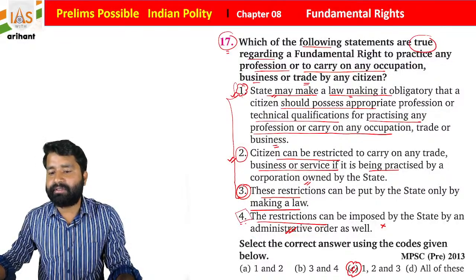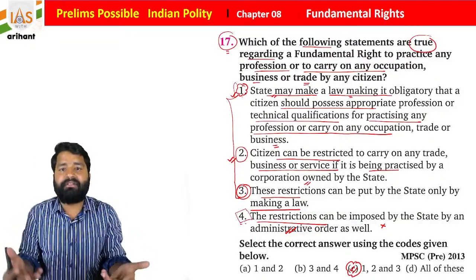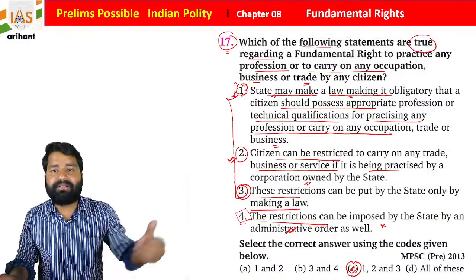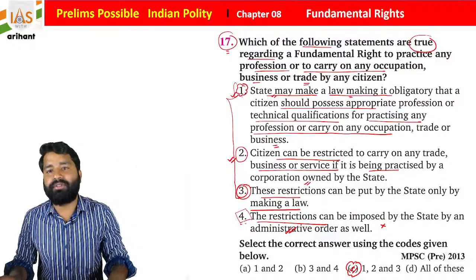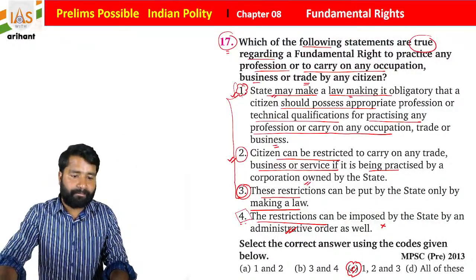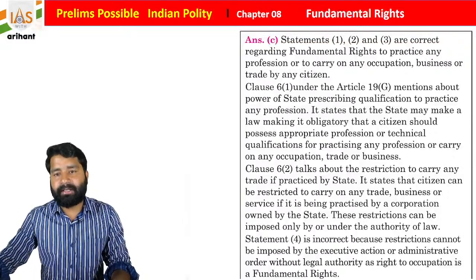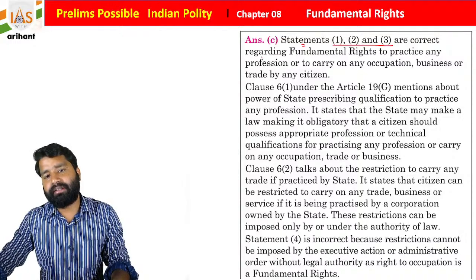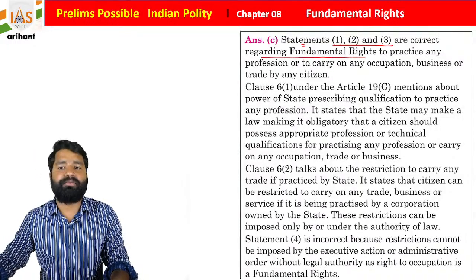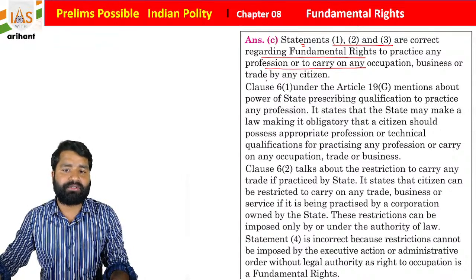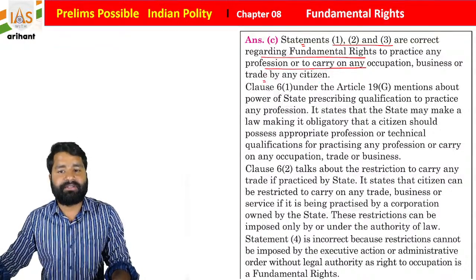We already discussed why it is not going to be. Administrative order must be legal. Administrative order means an official came and says that you can't do this. This is not the right way. Now see the explanation part also. Statements 1, 2 and 3 are correct regarding the fundamental right to practice any profession or to carry on any occupation, business or trade by any citizen.